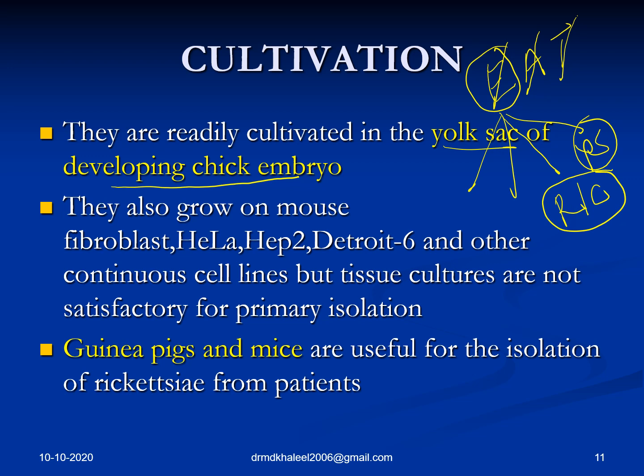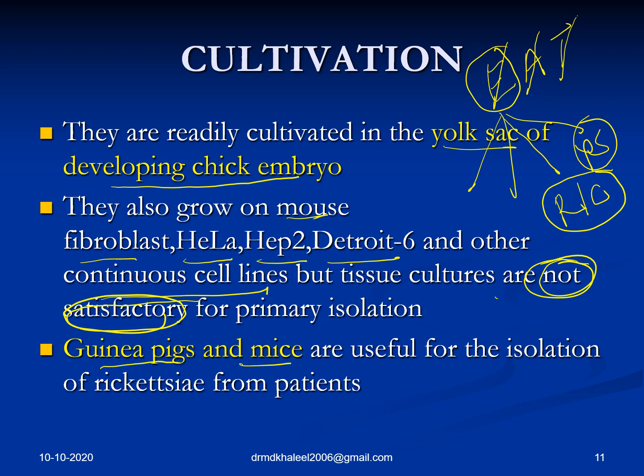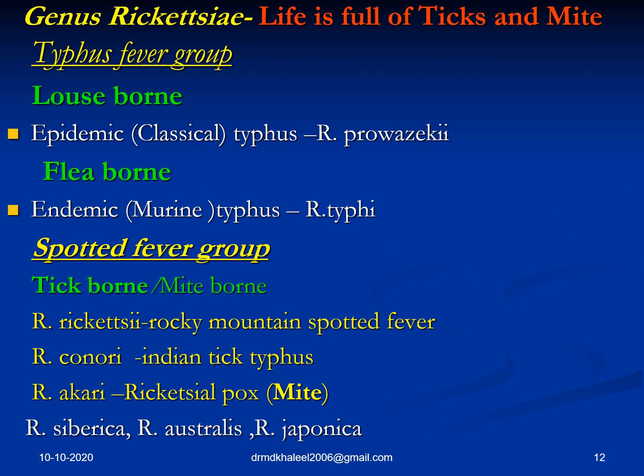Rickettsia can also be grown on mouse fibroblast, HeLa cells, HEp-2 cells, and continuous cell lines. But if you really ask me, they are not satisfactory. This is an important reason. They are not as satisfactory as you expect the results to be. That's the reason why guinea pig and mice are used for isolation of Rickettsia from patients. Very important. I gave the title, Life is Full of Ticks and Mites. Nobody likes them basically, but they're very important.